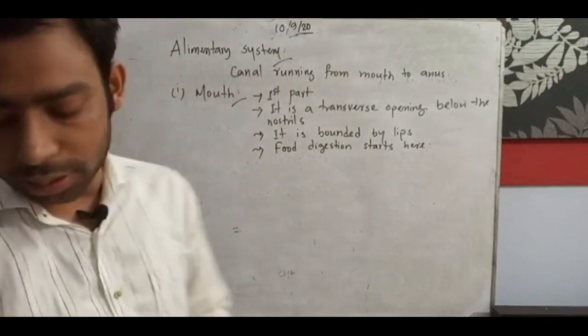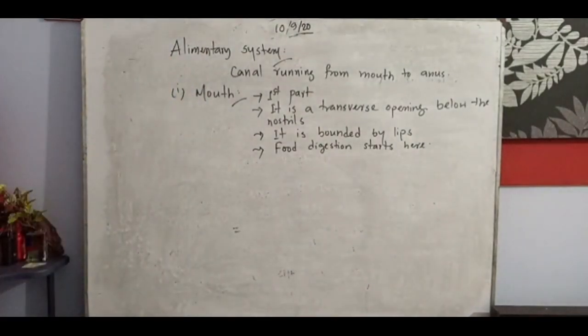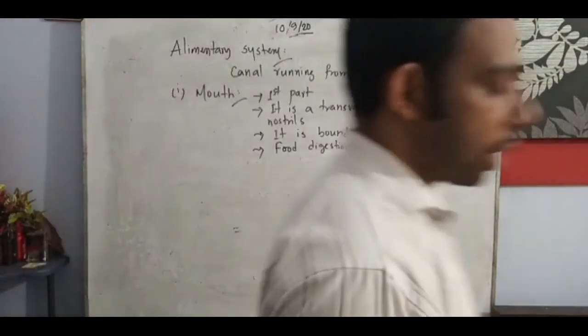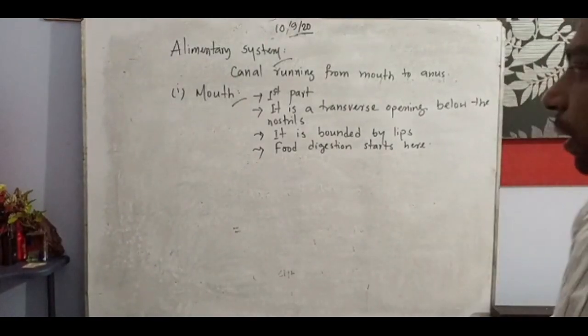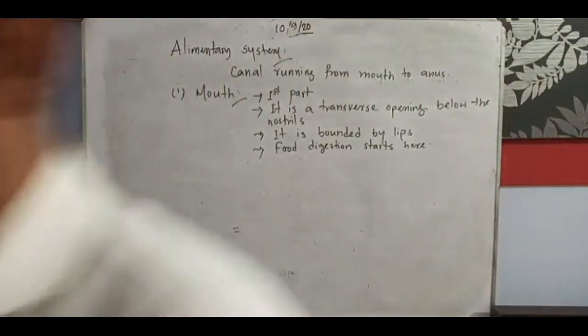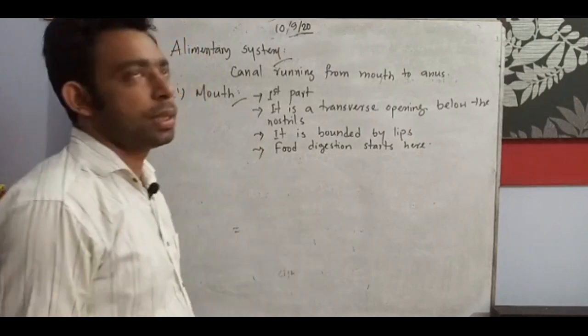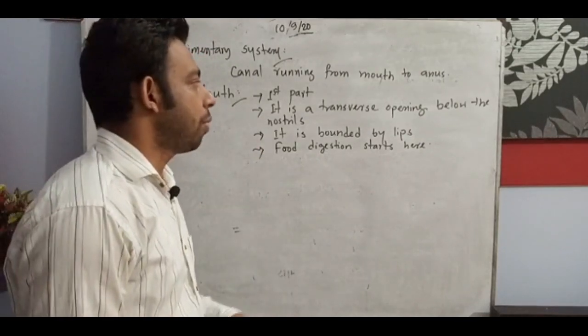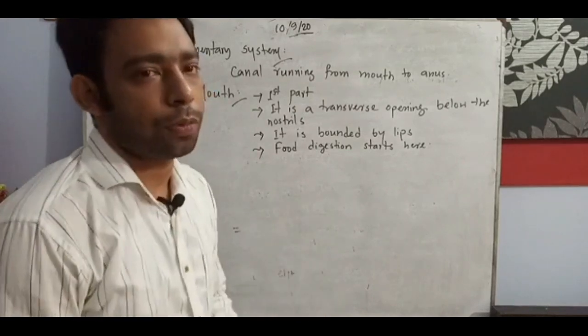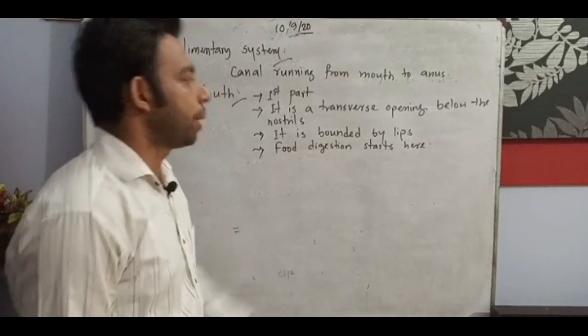So we try to learn about the alimentary canal and what the parts are. First of all, we are understanding the meaning of the parts of the alimentary canal. Mouth is the first part. If we try to understand, the mouth is termed as the first part of the alimentary canal, and it is a transverse opening below the nostrils.